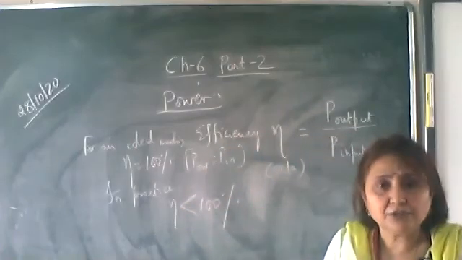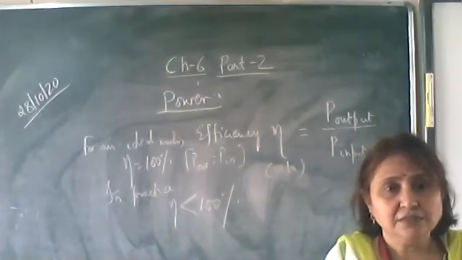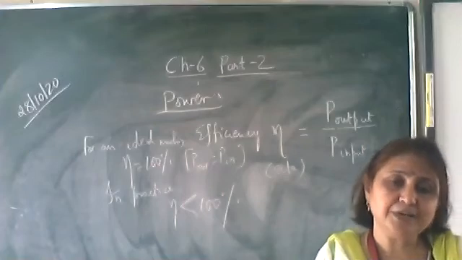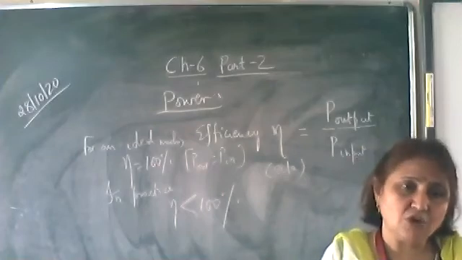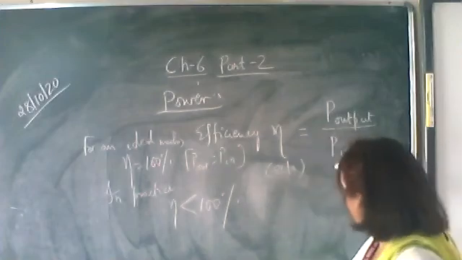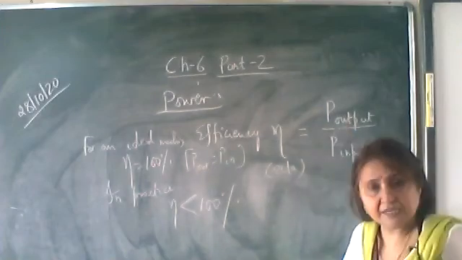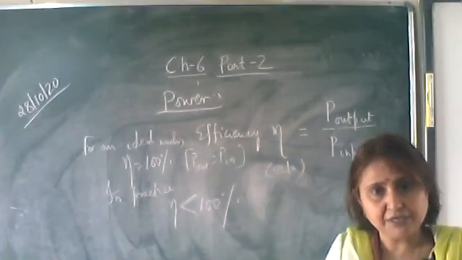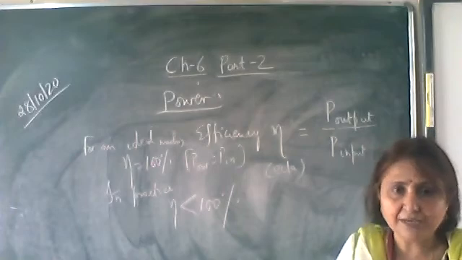Why? Because some of the energy is used to overcome the dissipative forces like the frictional force and all resistive forces. That is why the output power will always be less than the input power. Whatever input is given, the output will be less than that.